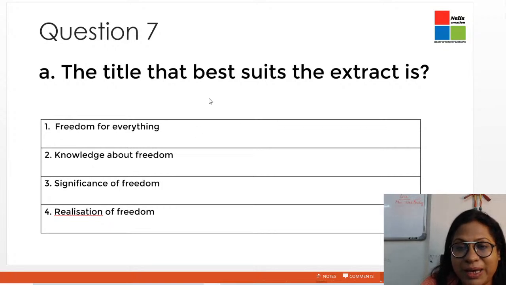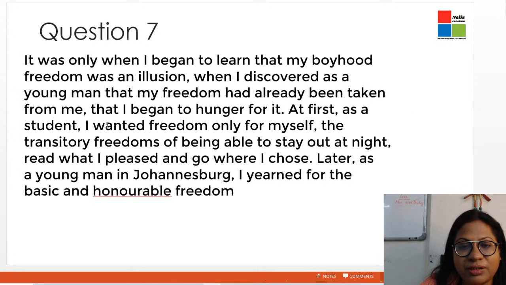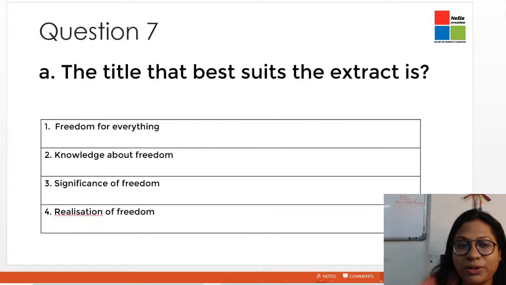Now this question is based on this particular extract. Here the narrator tells that freedom was an illusion for him in the beginning. As a young man, his concept of freedom was different, and then later on it became more centered upon staying out at night, reading what he wanted, going where he chose to go. So it was basically freedom for everything that he was looking for. Therefore we will go with the first option, freedom for everything.